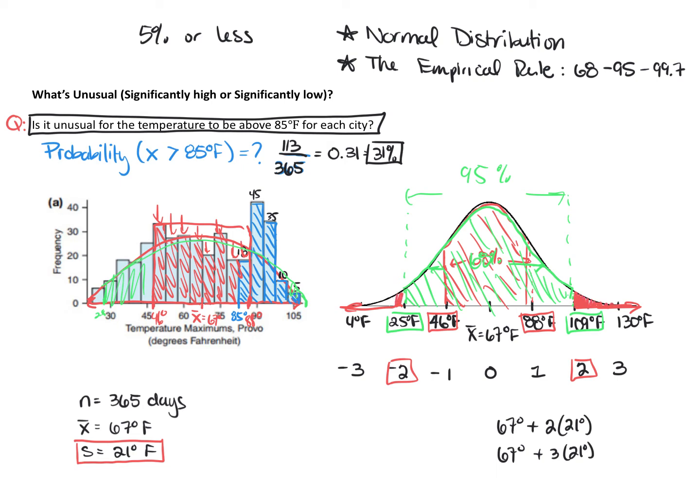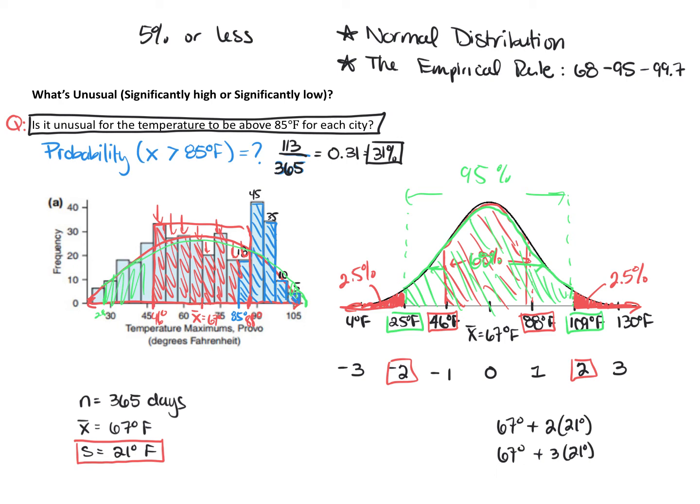You'll see here, if we take a look at the remaining percentage, that would be the remaining 5%. So because a normal distribution is symmetrical about the center, this area here, if I take 5% and split it equally in half, that's approximately 2.5%, and this is approximately 2.5%. So what this tells us is that anytime you have values that are 2 or more standard deviations from the mean, those values are going to be considered unusual, or statistically significant.